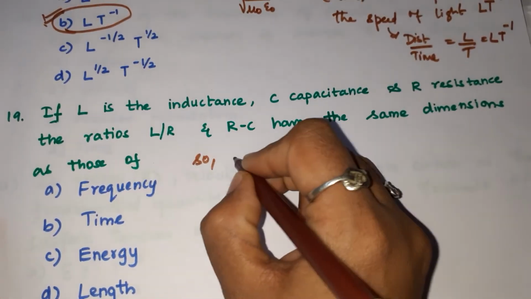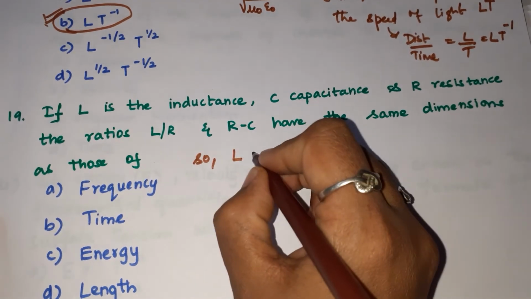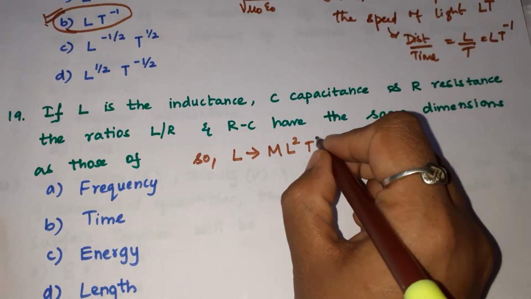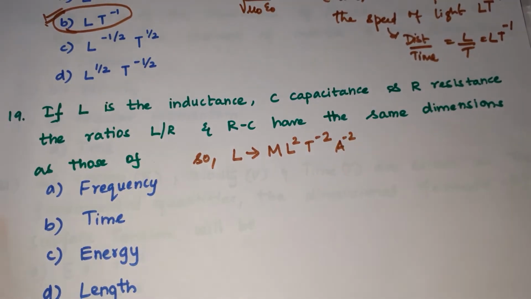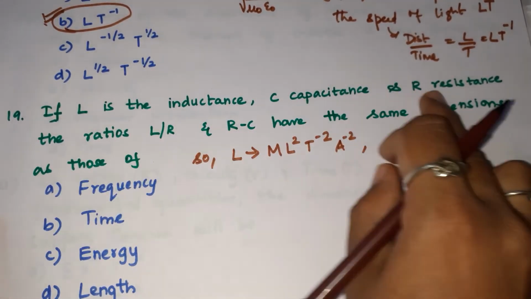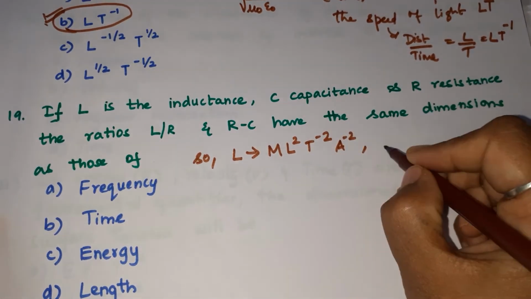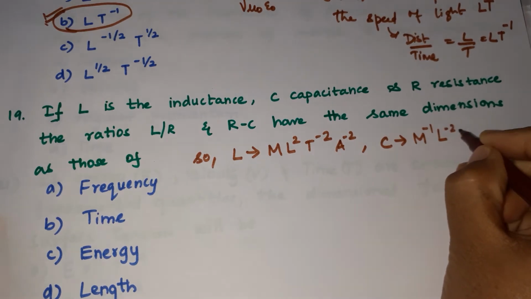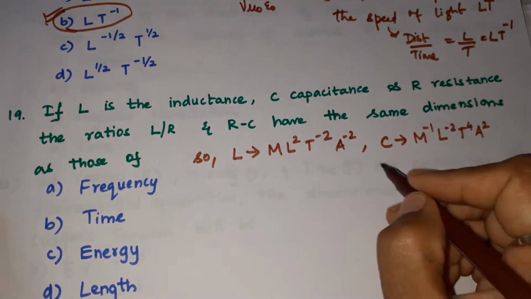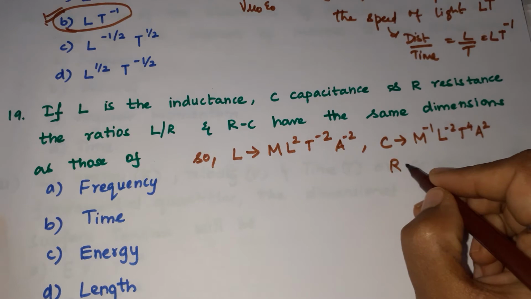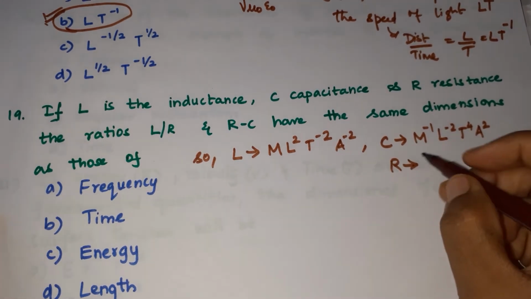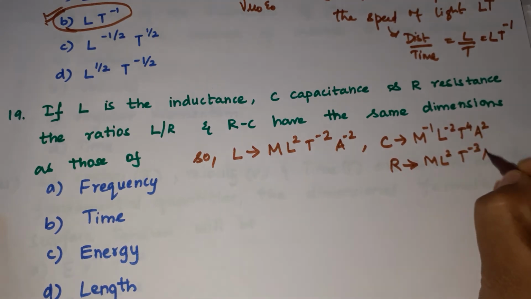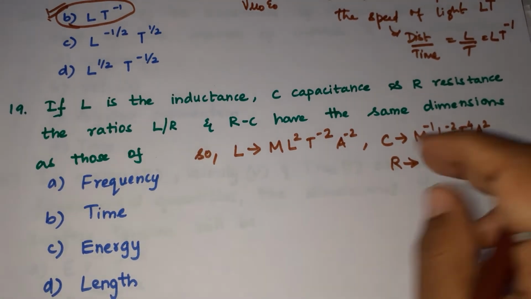For inductance L, the dimensional formula is M L² T⁻² A⁻². For capacitance, M⁻¹ L⁻² T⁴ A². Last is resistance. R's dimensional formula is M L² T⁻³ A⁻². So how are we getting these?